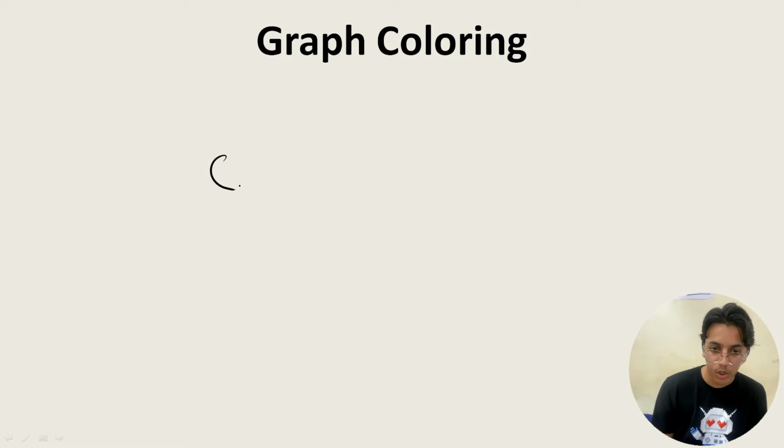Graph coloring, chromatic number would be asked. What will be asked? Chromatic number. That is the minimum number of colors that you have to use such that adjacent vertices do not share the same color. So you can practice a numerical on this topic.